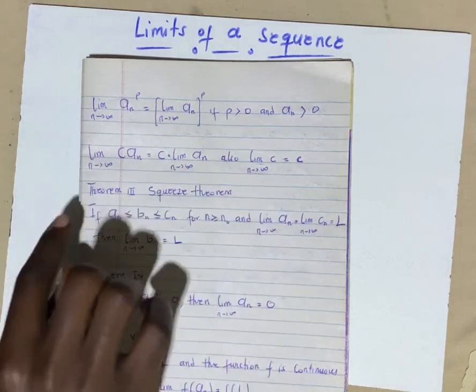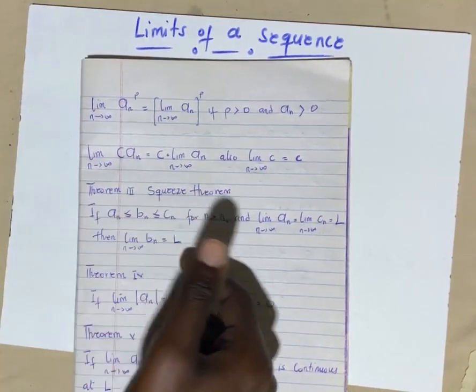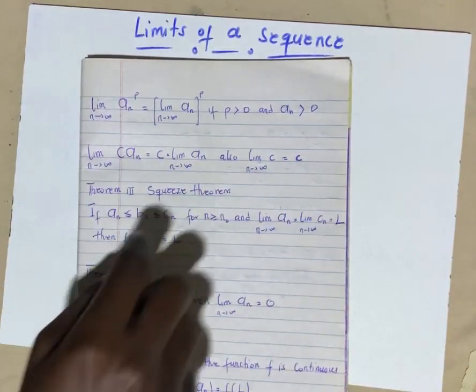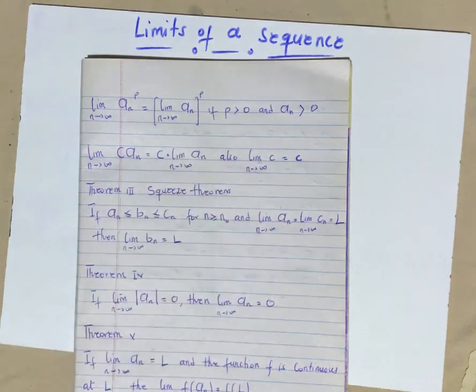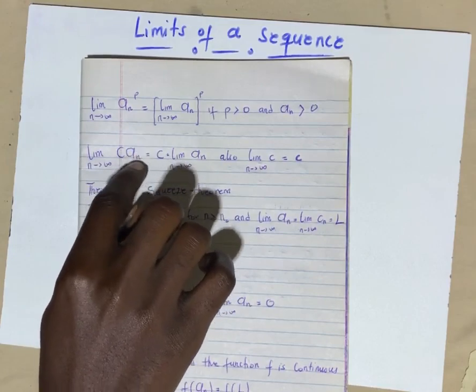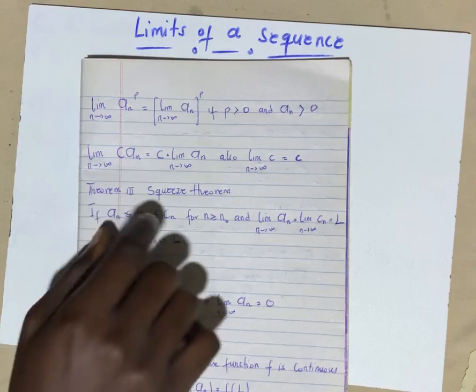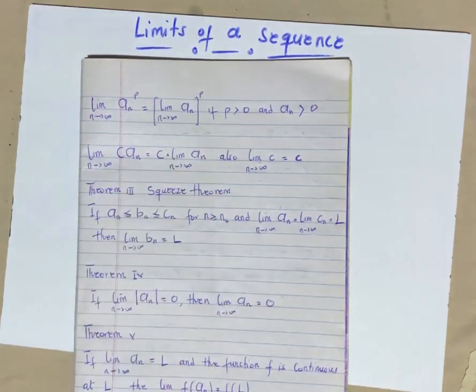With that, we know that anytime you have a constant in a sequence, you bring the constant outside and find the limit of the actual sequence. So you realize we have a limit of c times a sub n. The c is the constant, so the constant comes out and we have the actual sequence over there.